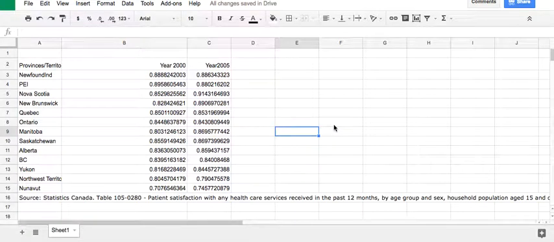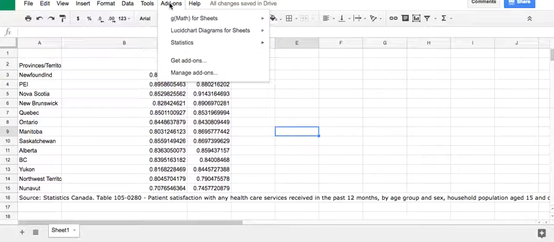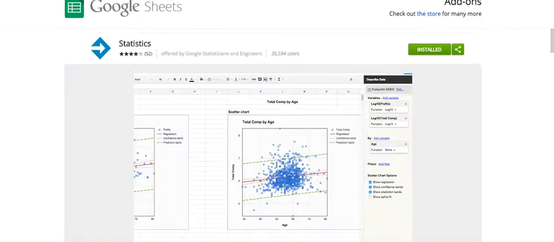On creating a side-by-side or stacked box plot in Google Sheets. This is using the add-on Statistics, which isn't searchable in the Get add-ons. But if you do a Google search for statistics, Google Sheets, Google Statisticians for Engineers, then you can find it. And so it will look like this. Google Sheets. It is in the Chrome Web Store, and so you can see I've got it installed here.